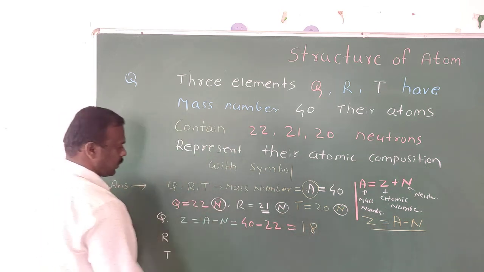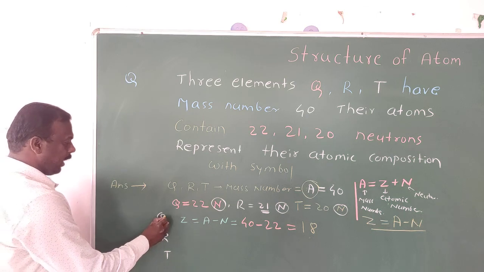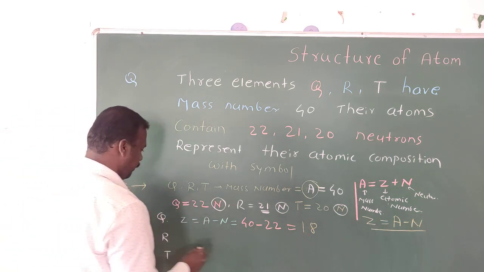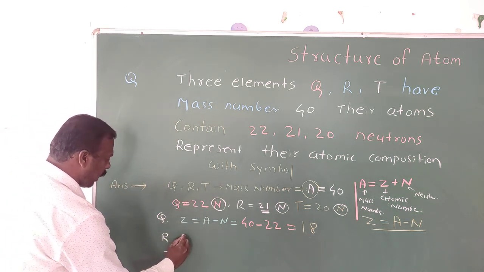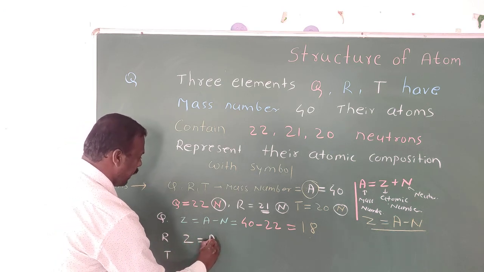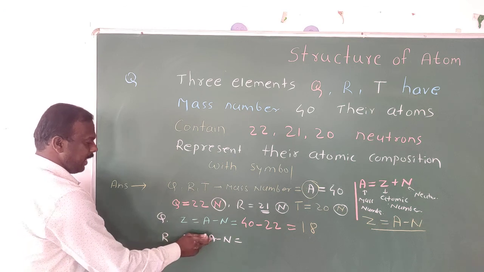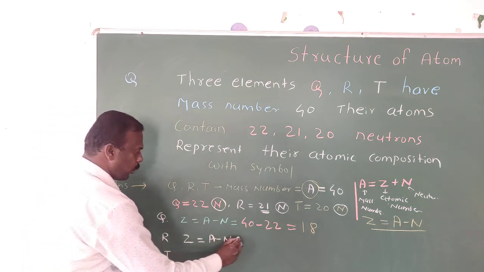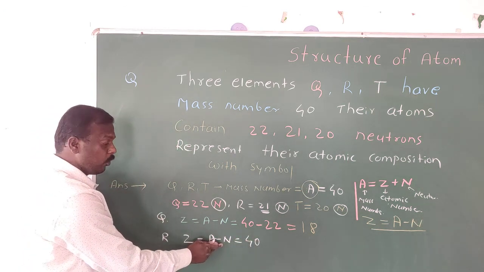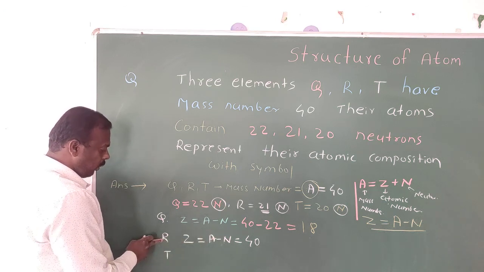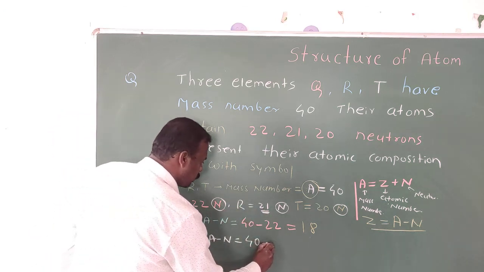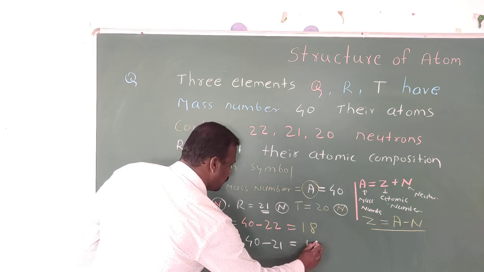This is the first: the atomic number of Q is 18. Then atomic number for R, Z is equal to again A minus N. The mass number A for R is also 40. N for R is 21. So 40 minus 21, the answer is 19.